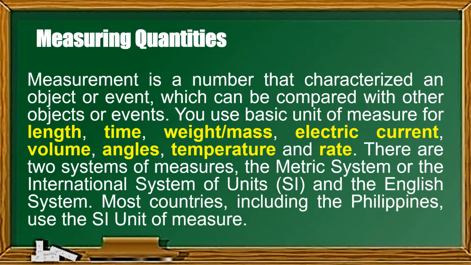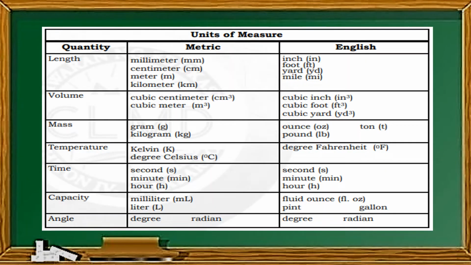So, ano nga ba yung pagkakaiba ng metric system at ng English system with regards to the different quantities? So, this table shows the different metric and English system for each quantity. For length, the basic unit is meter. So, ayan po yung nakalagay. Ang mga kadalasang ginagamit natin sa length ay millimeter, centimeter, meter, and kilometer. This is for metric. While in the English system naman, for length is the inch, foot, yard, and mile. So, yun yung mga ginagamit natin.